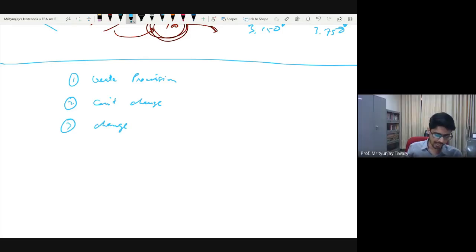Okay, so three opinions have come so far. One is to create a provision. One opinion is we can't change. Why? Because 2 years have already passed and you have done something in a particular manner, so you can't go back in history and redo things. And one opinion was that because the situation has changed, you need to change. In fact, these are the only three options available with us, and we will see what can be done.